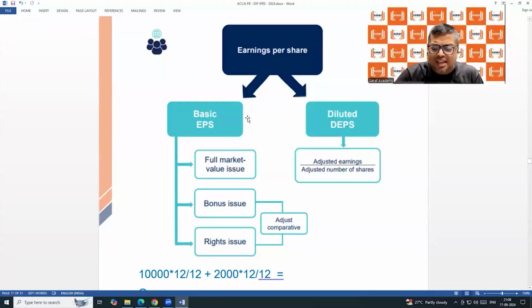So earnings per share, there are 2 types of earnings per share: basic earnings per share and diluted earnings per share. Under basic earnings per share, there is a full market value, there is a bonus issue, there is a rights issue. And under diluted earnings per share, there is a term called adjusted earnings. That's the entire chapter. These are the areas which we're going to discuss.